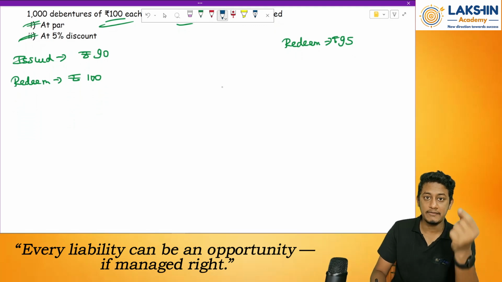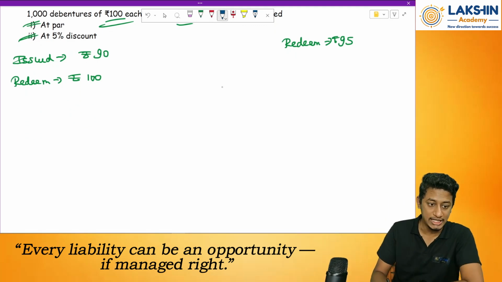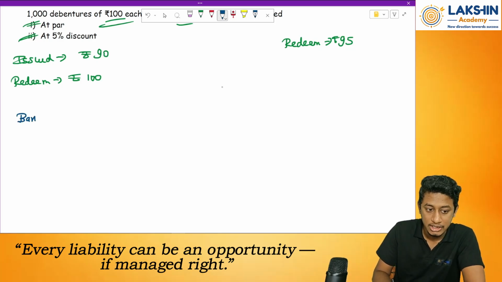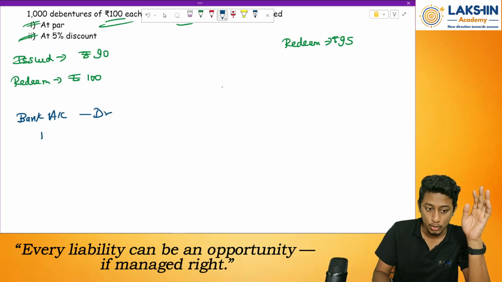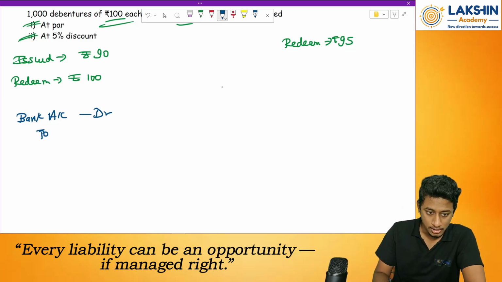Whenever the debentures are issued to the public, what will the entry be? I will receive the money in the bank account. People will pay the money for the debentures. So bank account debited to what? To debentures. The value of debentures in my books of accounts increases. So to